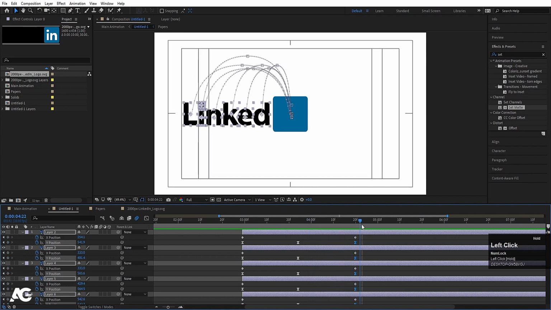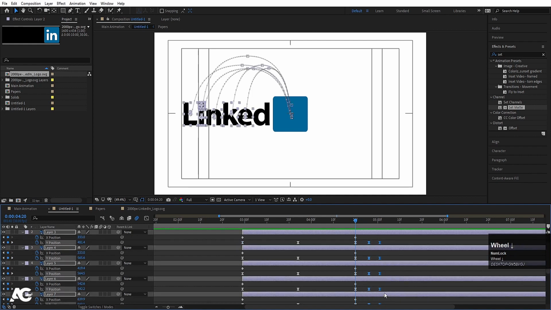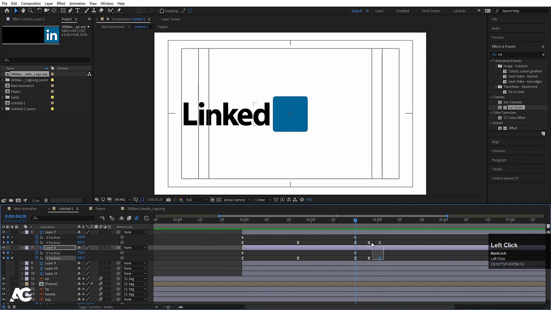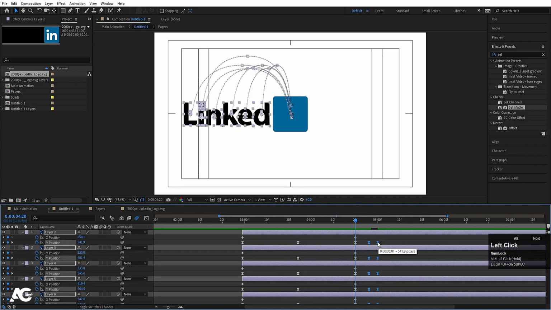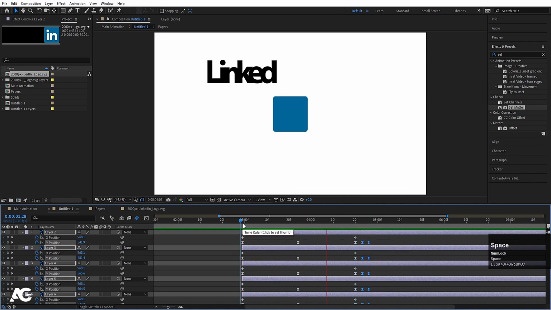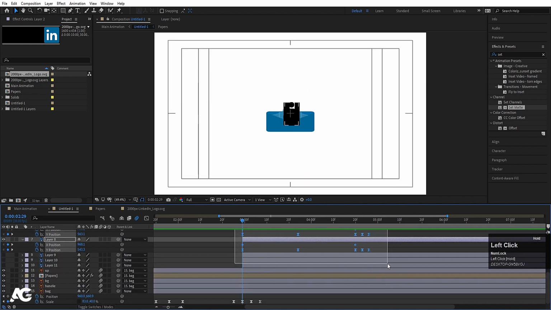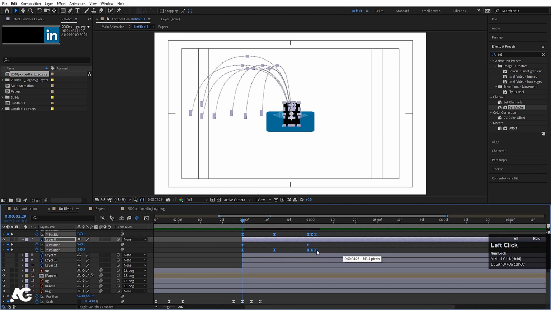Now at this point go a few frames forward and again create one keyframe on Y position in the middle of it. Let's move them a little bit up so it will look like a bouncing. Now again select the Y position of each and every one, or instead of that we don't need much more bounce, so select all those keyframes by holding Alt, reduce the distance and move them over here like that. Now as you can see the animation is quite long, so select all the keyframes by holding Alt, adjust it up to here.